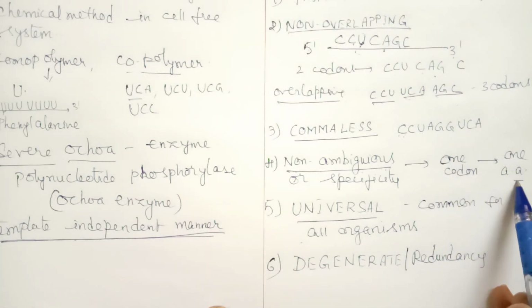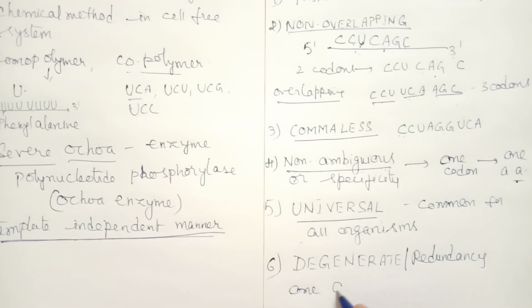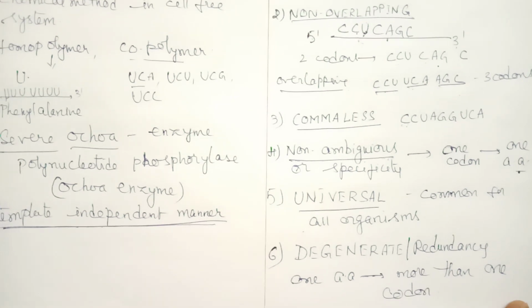One codon for one amino acid. Degenerate means one amino acid can be represented by more than one codon. That is called degenerate or redundancy.